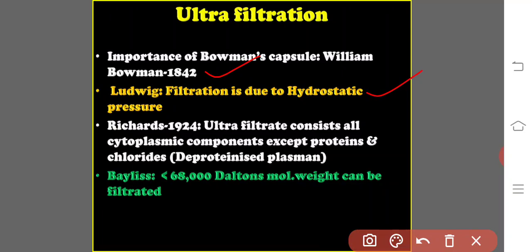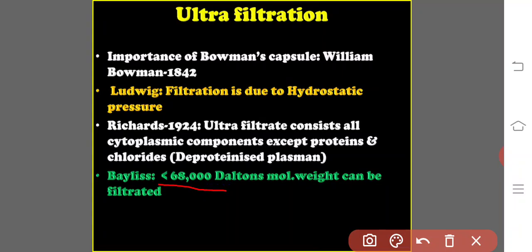And the third one, Richards in 1924, stated that ultrafiltrate consists of all the cytoplasmic components except proteins and chlorides. So he called this ultrafiltrate the deproteinized plasma. And there is scientific evidence, proven by Bayliss, who stated that molecules with less than 68,000 Daltons molecular weight can pass through the filter membrane.